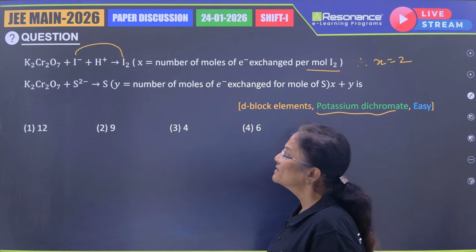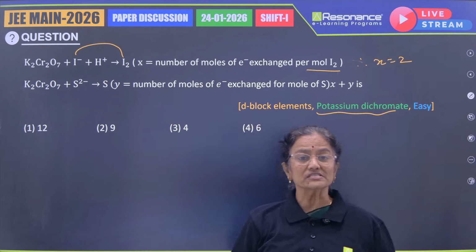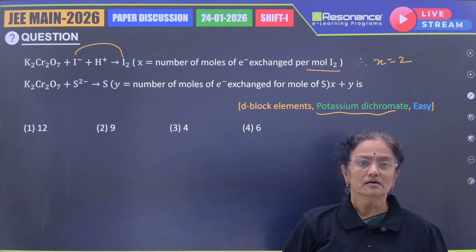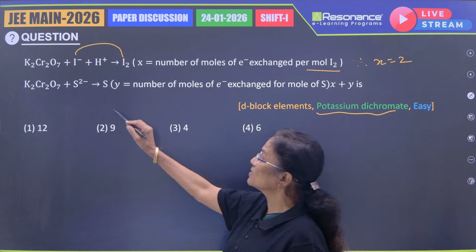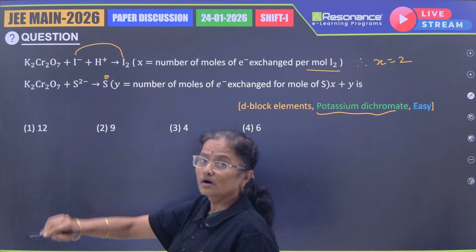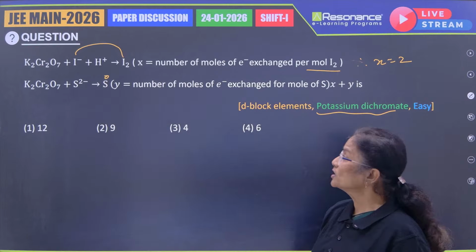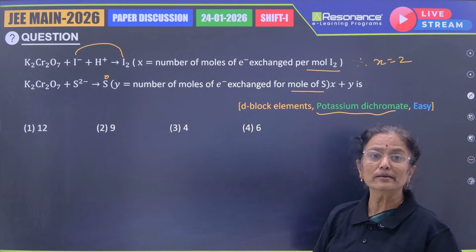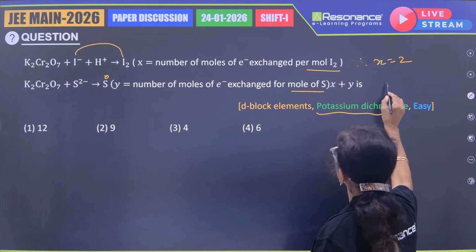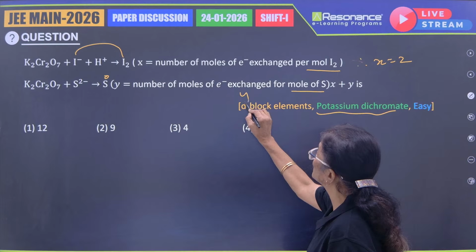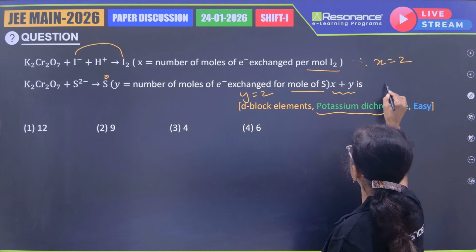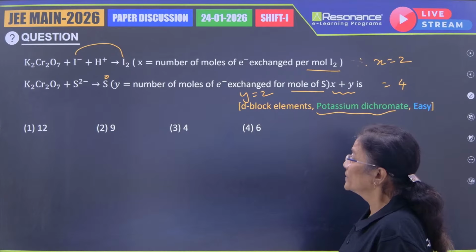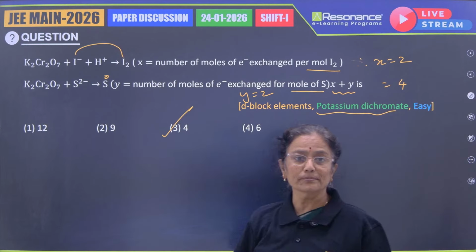Similarly, he is asking about the conversion of hydrogen sulfide to sulfur, a change in oxidation state from -2 to 0. So how many electrons are lost per sulfide ion, or during formation of 1 mole of sulfur, is again 2. So Y is also equal to 2. And the question is X plus Y, which is very simple, which is 4. So let us go with option 3.